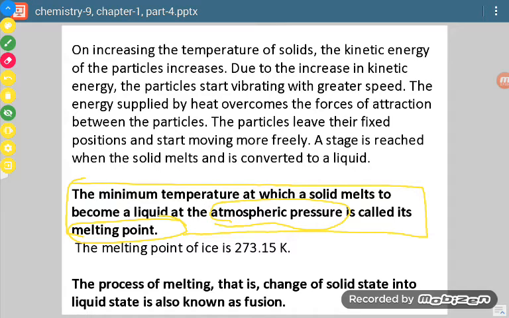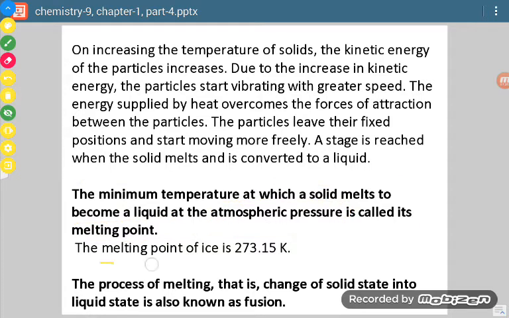So what is atmospheric pressure? Atmospheric pressure is the pressure exerted by the atmosphere at the surface of earth. That is called atmospheric pressure. Okay. Now the temperature at which ice melts will be equal to 273.15 Kelvin. If we see it in the Celsius scale, it will be 0 degrees Celsius.